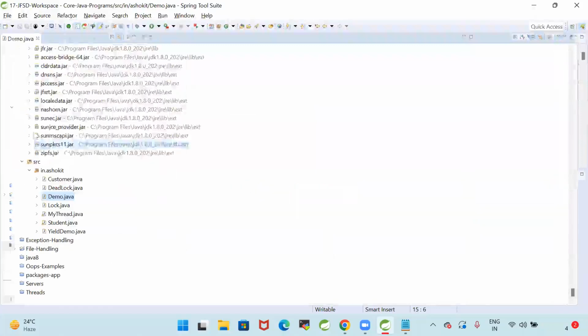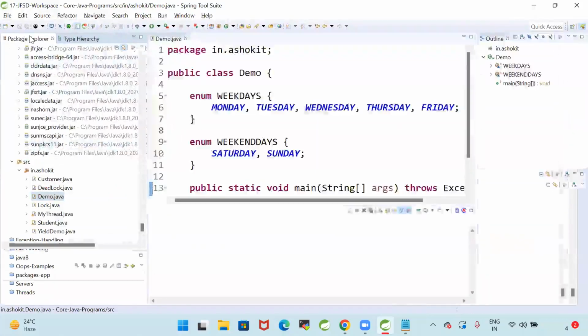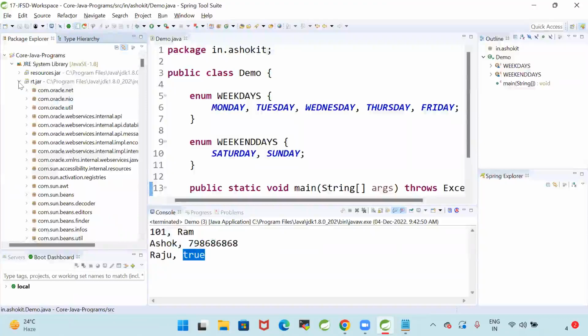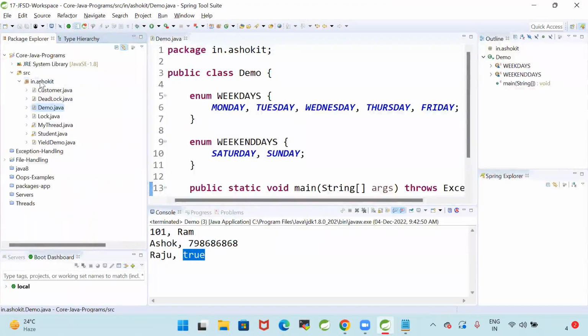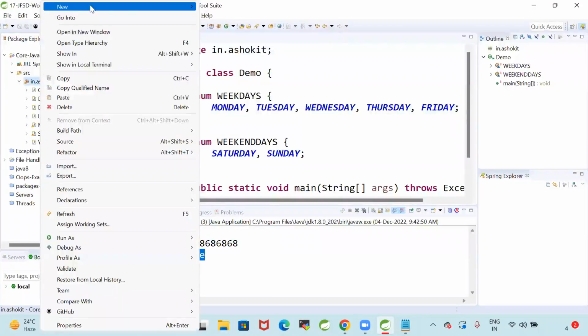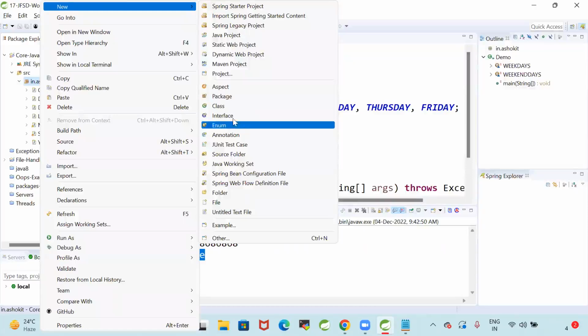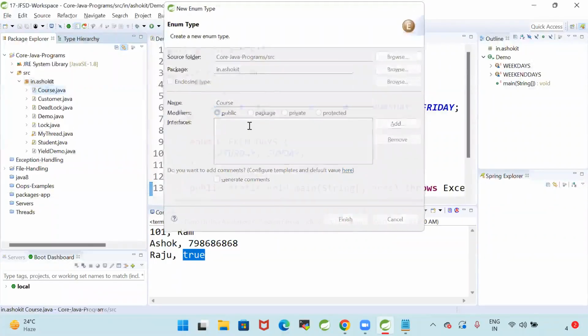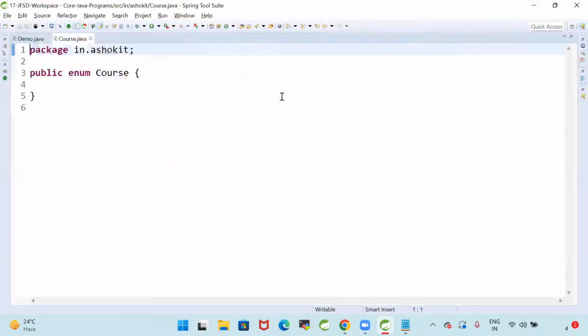I'm going to create one enum with the name course. How are we creating a new class, new interface, new package? Similarly, we can create a new enum. What is the enum name I'm giving? I'm giving the enum name as course. Public enum course.